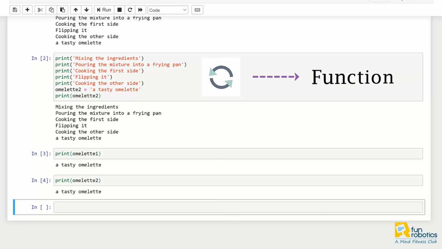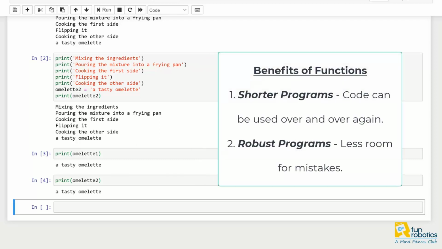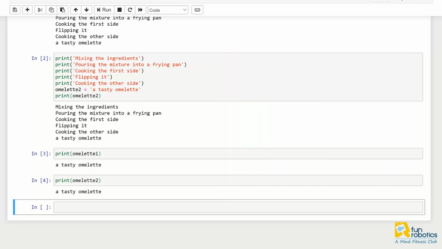Now here you will see the benefits of using functions. The first one is you will have shorter programs. Code can be used over and over again. The second is your program becomes more robust because there is less room to make mistakes. Functions are useful when a program needs to repeat a coded process.